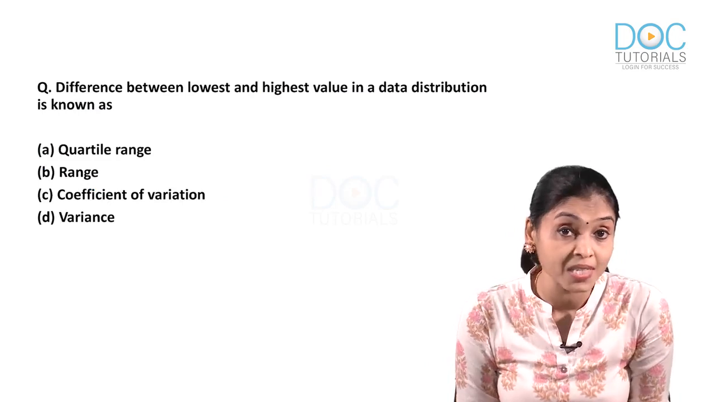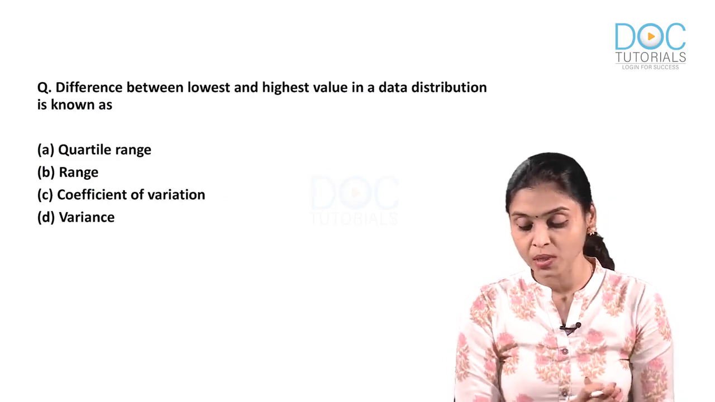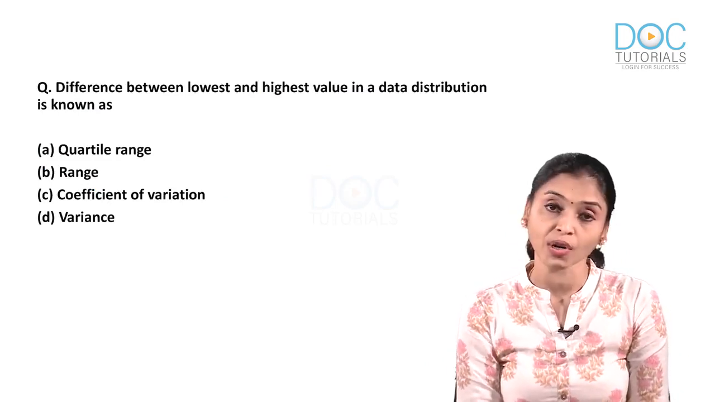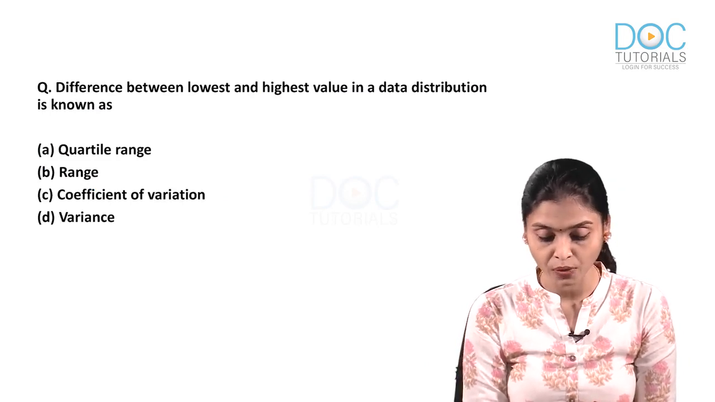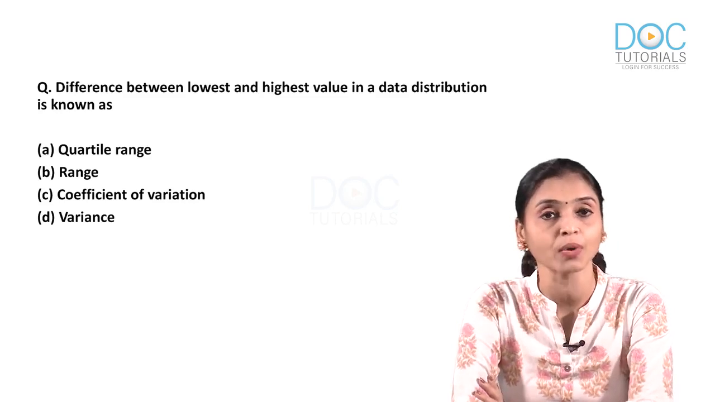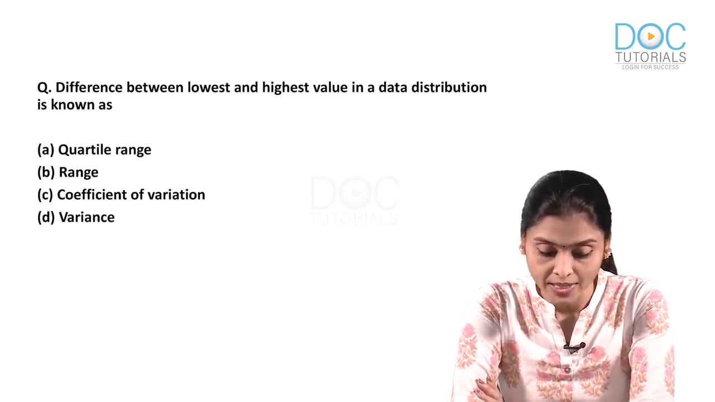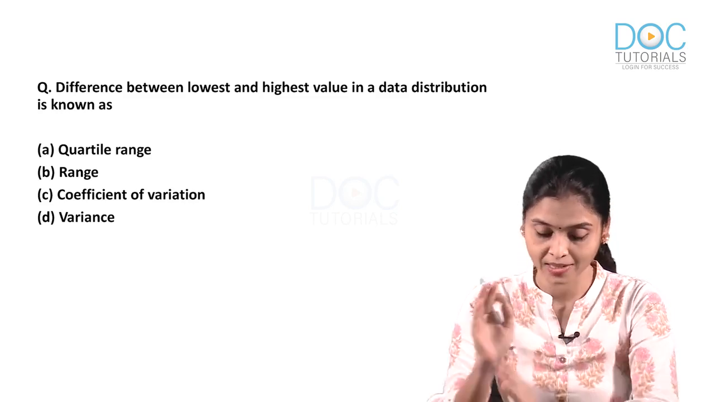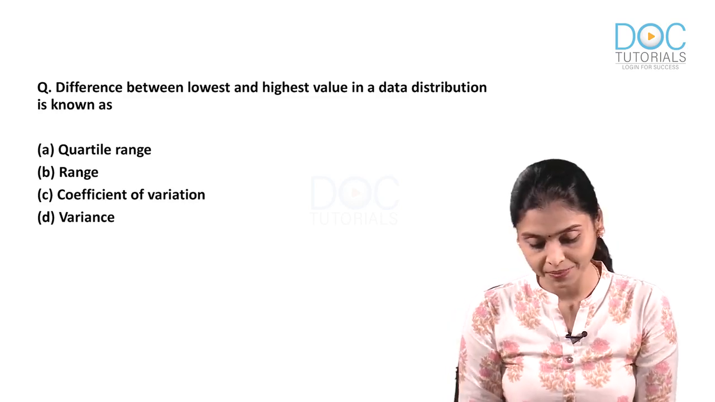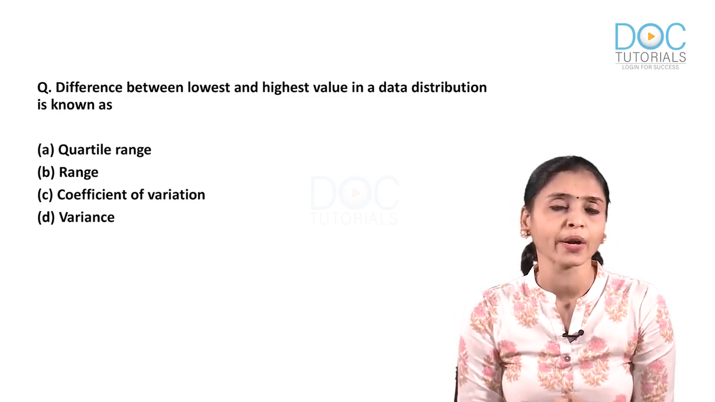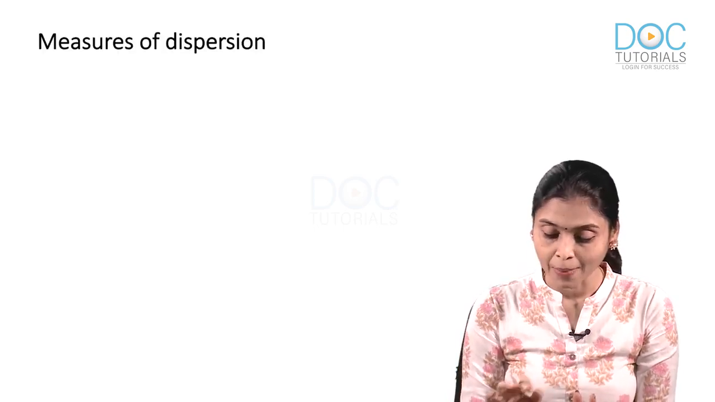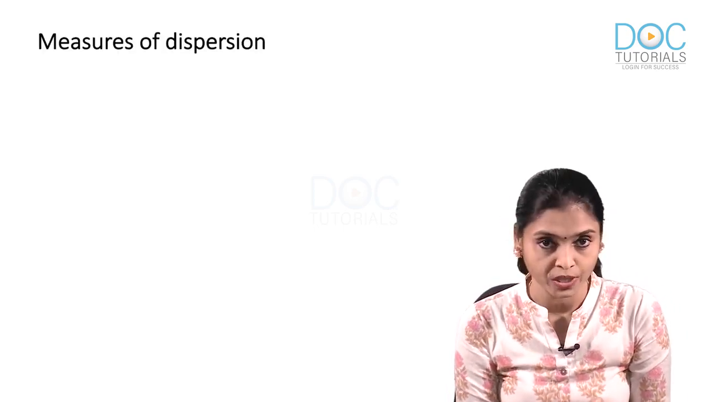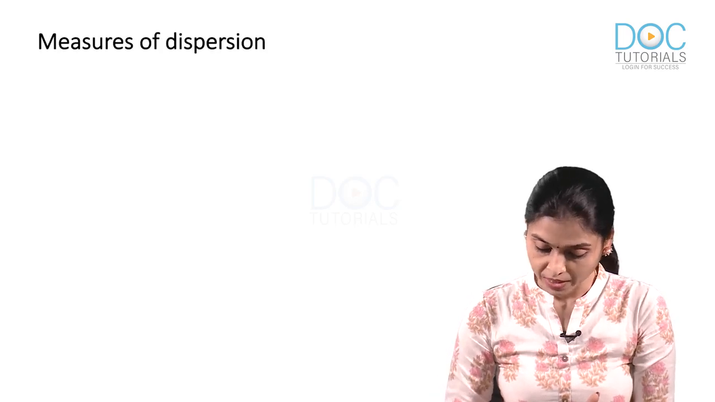Next question is also from statistics. Difference between lowest and highest value in a data distribution is known as A. Quartile range, B. Range, C. Coefficient of variation, D. Variance. What is the answer? Have you got the answer? Keep it in your mind. We'll discuss first. All these four are known by a name. Any idea? All these four are known as measures of dispersion. Now, let's see what it is.